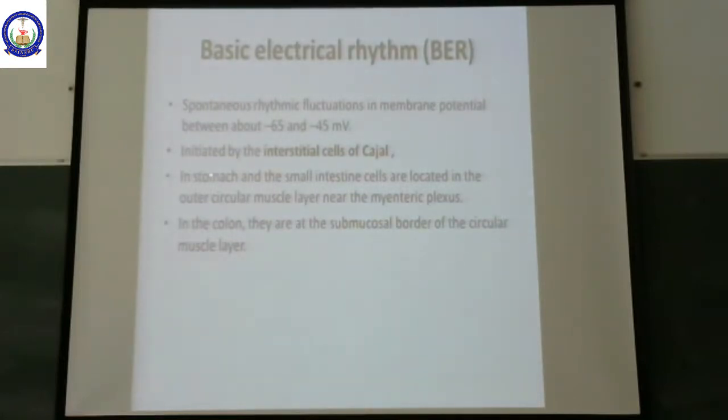In the stomach and in the small intestinal cells, these are located in the outer circular muscle layer near the myenteric plexus. This basic electrical rhythm is produced by interstitial cells of Cajal. These interstitial cells of Cajal are situated in the outer circular muscle layer near the myenteric plexus.